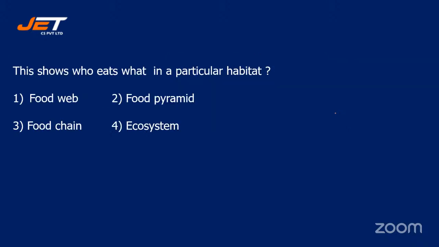Next question. This shows who eats what in a particular habitat. Your options are number 1, food web, number 2, food pyramid, number 3, food chain, or number 4, ecosystem.